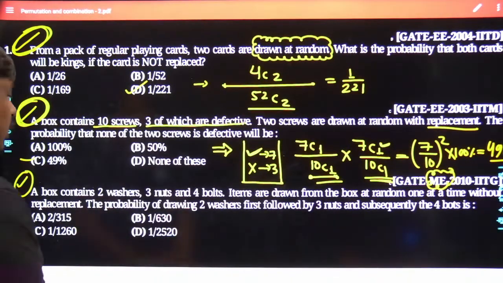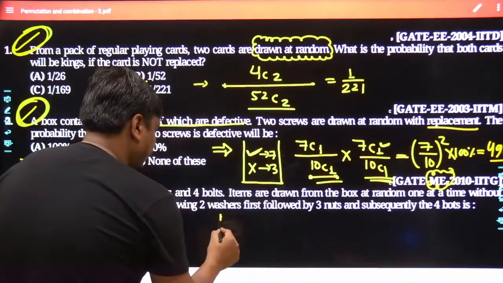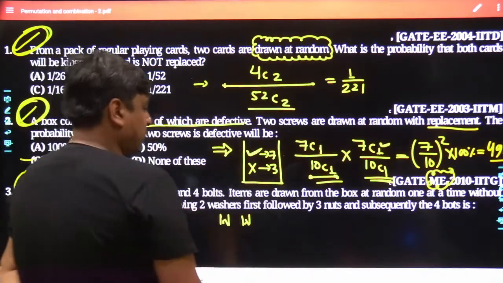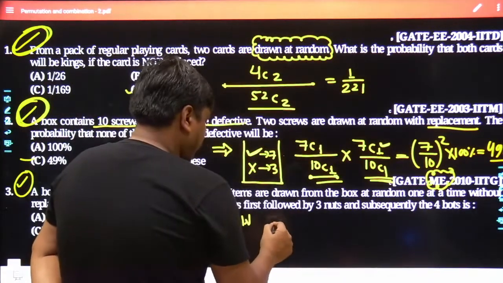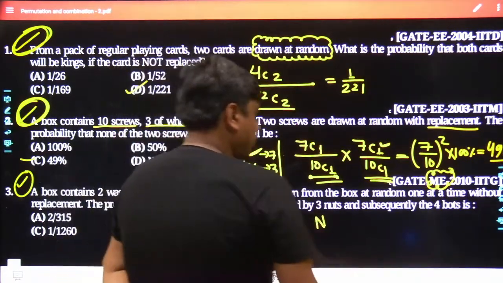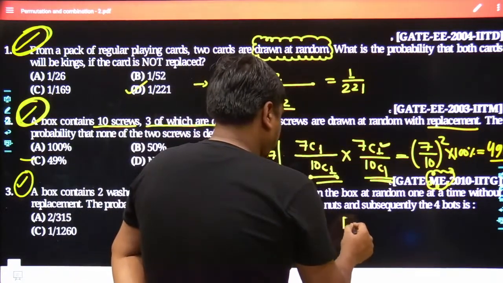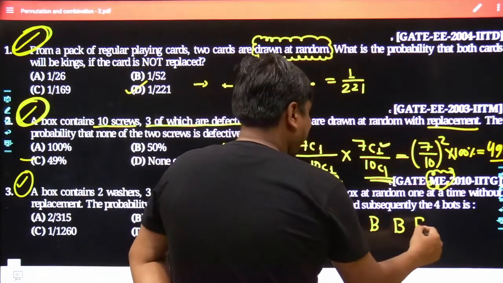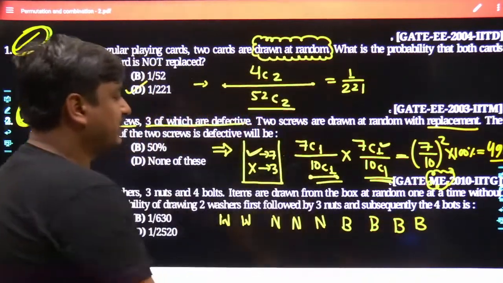Yes. So how does the sequence have to be? The first withdrawal has to be a washer, the second withdrawal has to be a washer, the third withdrawal has to be a nut, the fourth withdrawal has to be a nut, the fifth withdrawal has to be a nut, the sixth has to be a bolt, the seventh has to be a bolt, the eighth has to be a bolt, and the ninth has to be a bolt. This sequence has to be followed.